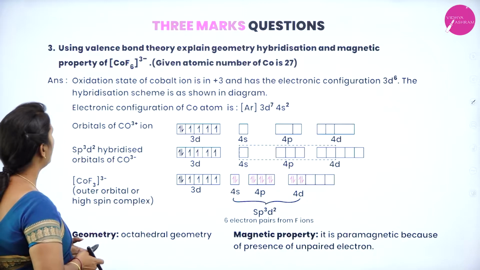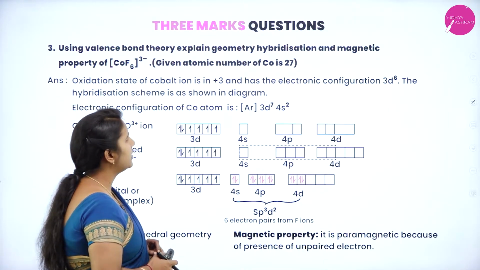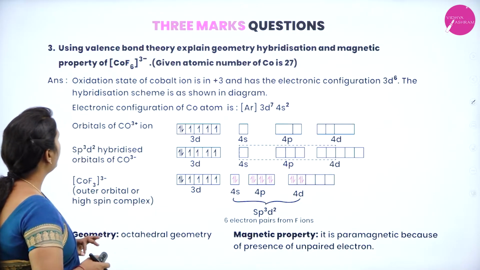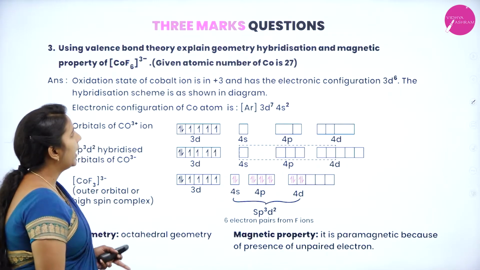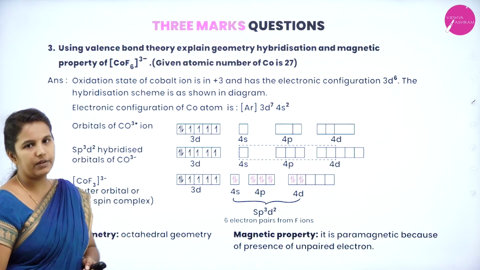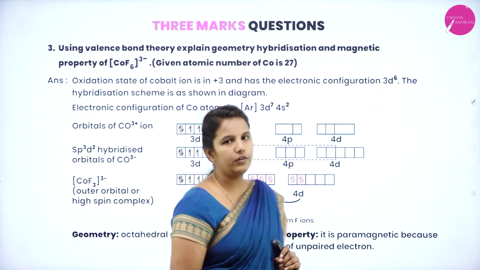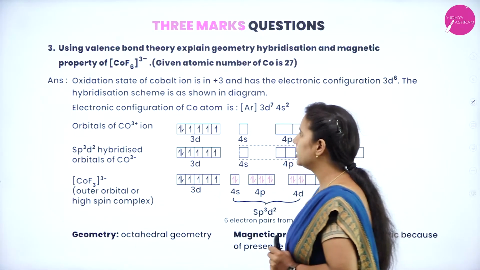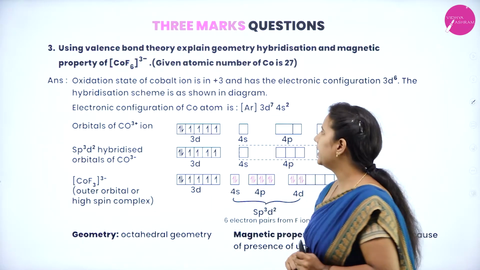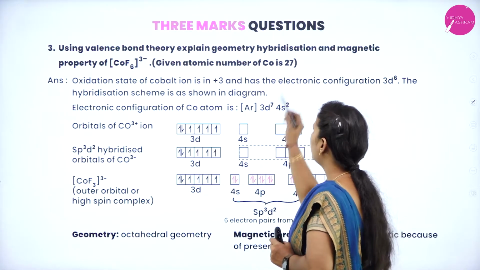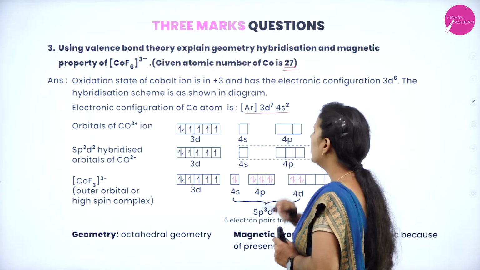Next we have one more complex. Using the valence bond theory, explain the geometry, hybridization and magnetic property of the hexafluoridocobaltate(III) ion, and the atomic number of cobalt is given, which is 27. So what is the first step you need to write? You need to write the general electronic configuration of the given complex, where cobalt is the central metal atom, and it has an electronic configuration of atomic number 27, written as argon 3d7 4s2.